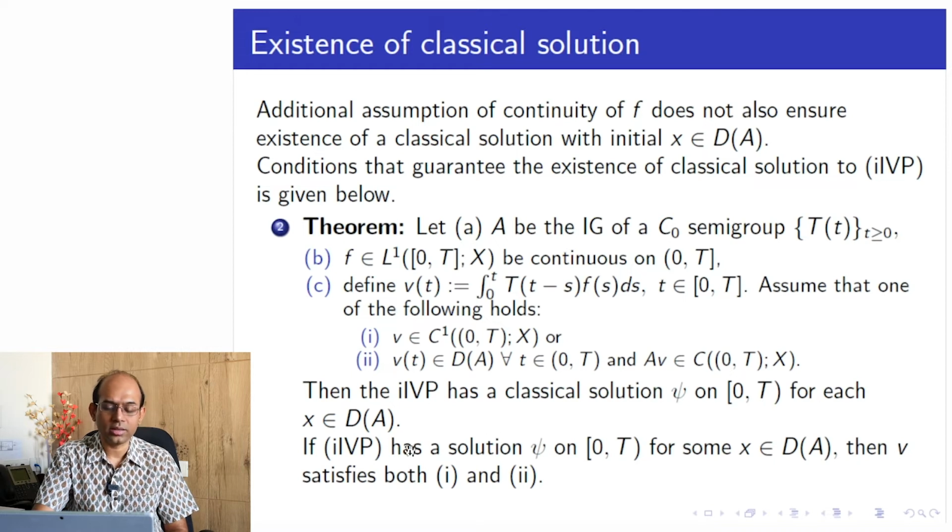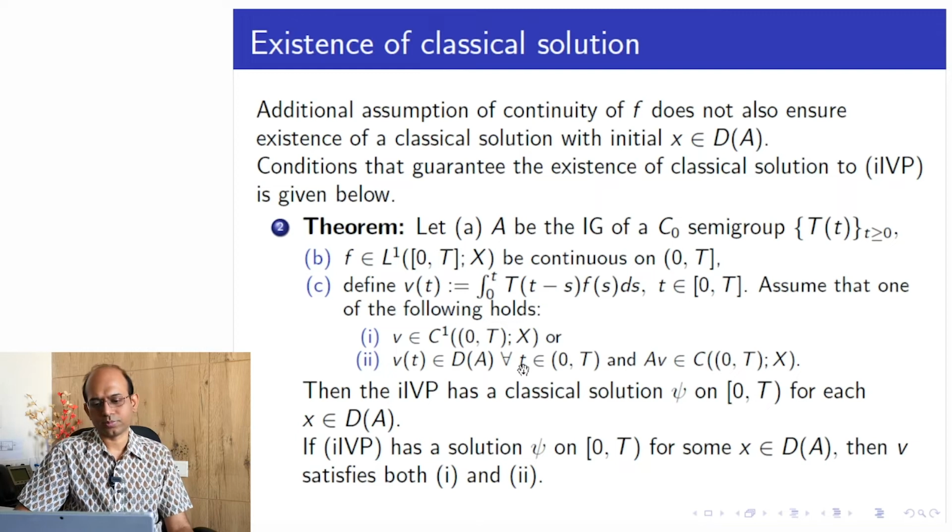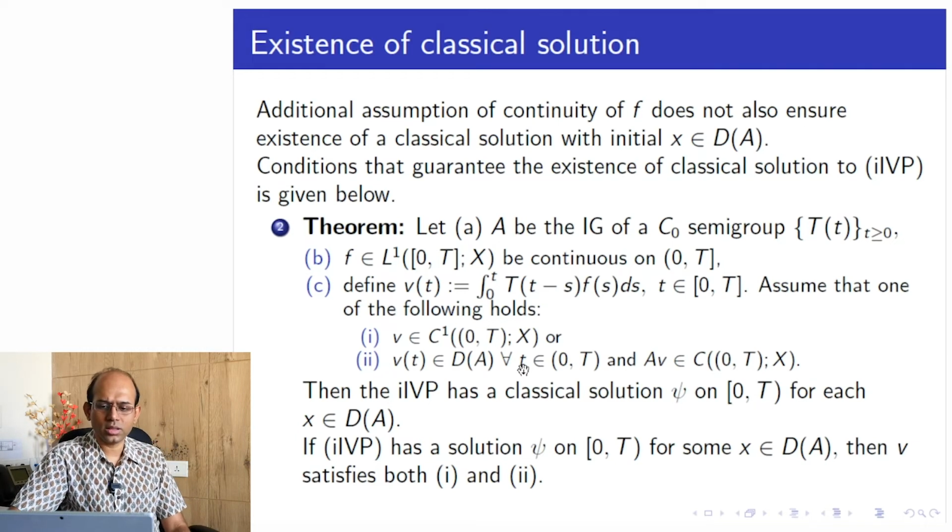On the other hand, if the IVP has a classical solution, then v satisfies both these conditions. So this theorem is serving its purpose. It is really giving necessary and sufficient conditions for existence of a classical solution of the inhomogeneous IVP.